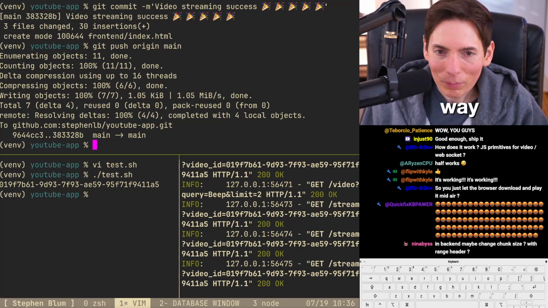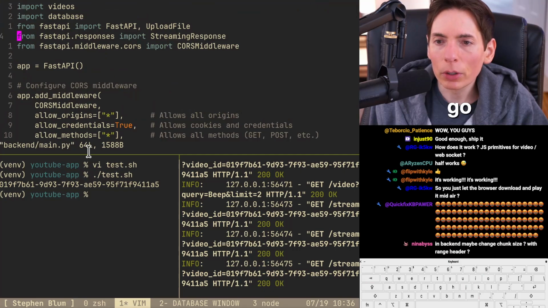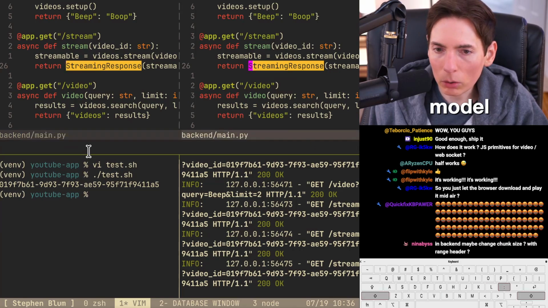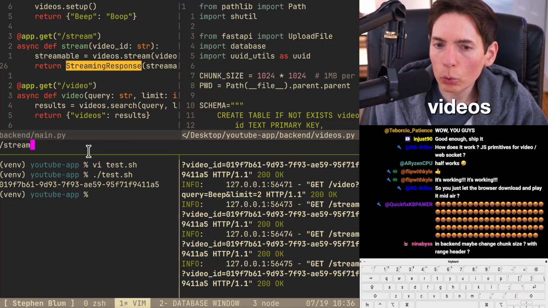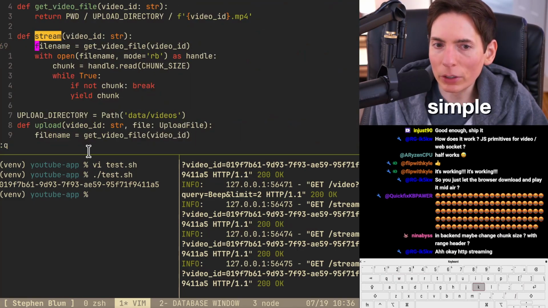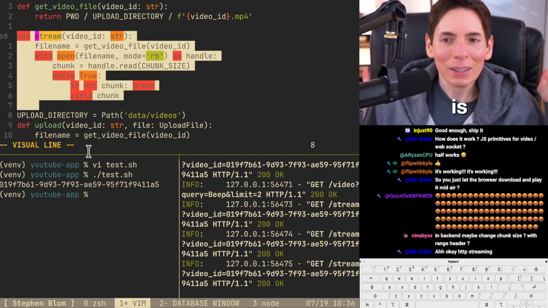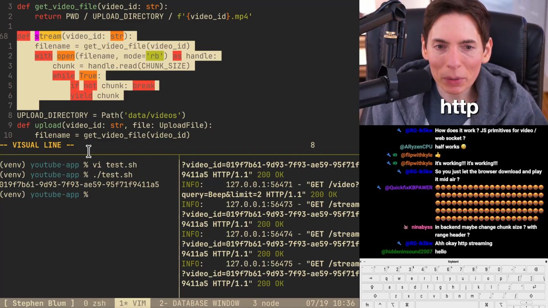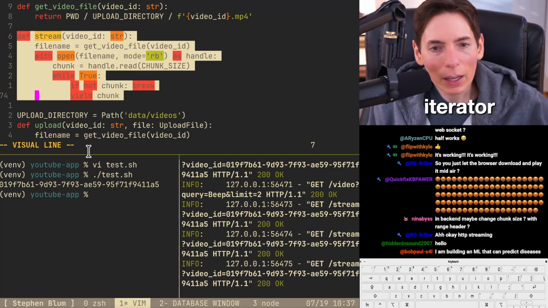Making our way. So yeah, this is just regular streaming HTTP. All right, backend main. Here we go. Simple, easy. And if you look at the model file here in the videos, stream, it's this simple. That's all it is. Keeping it easy. Okay, streaming HTTP. It is an iterable. We created an iterator.